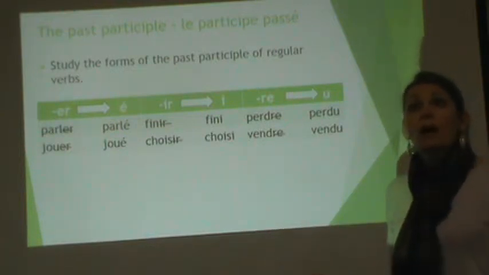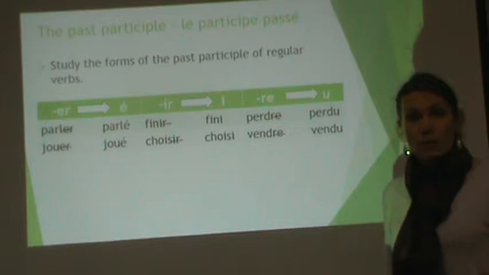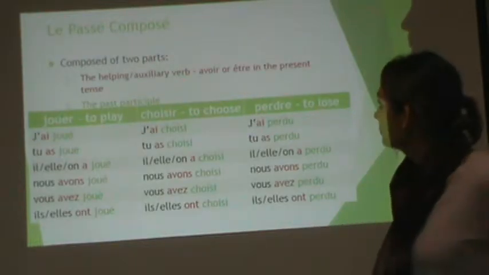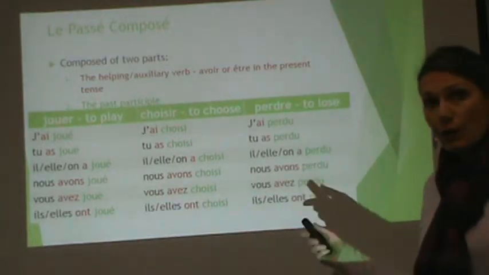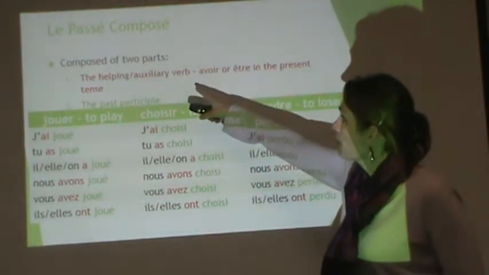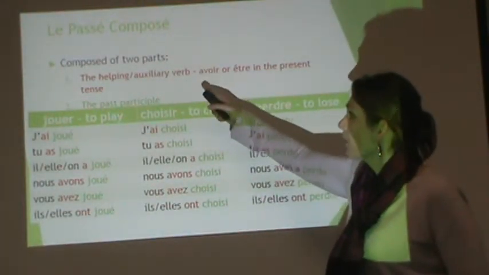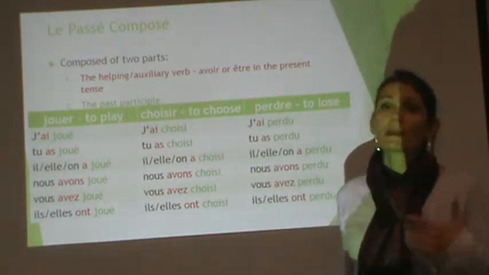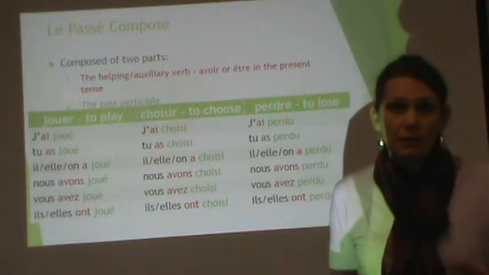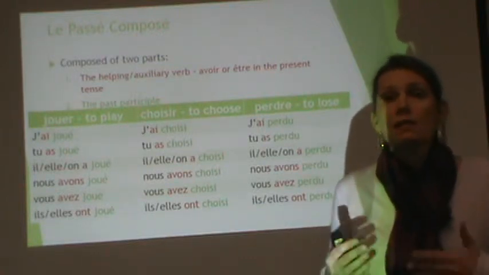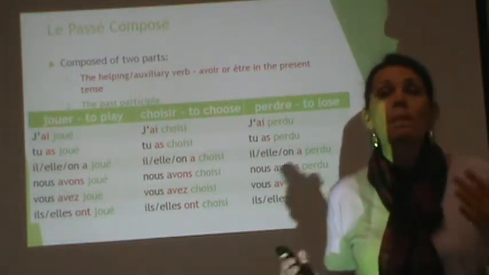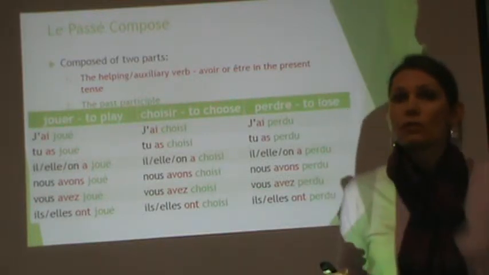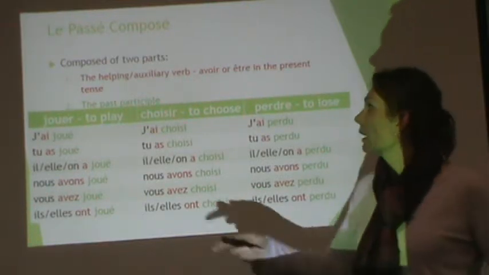So, let's combine the two parts to form our passé composé. I've color-coded for you. We have your helping or auxiliary verb. I put helping verb and auxiliary verb together because you'll hear it both ways. It is a helping verb, also called an auxiliary verb. So that way, if you move on to a different teacher or you take French in the university, you know what they'll be talking about.